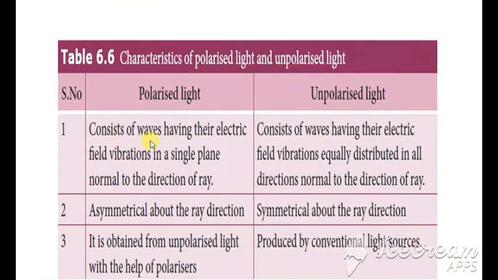So polarized light consists of waves which are only in a single plane, and unpolarized light acts in all the directions. Polarized light is asymmetrical, unpolarized light is symmetrical. Polarized light is obtained from unpolarized light with the help of a polarizer, and unpolarized light is produced by conventional light sources. Clear? Thank you.